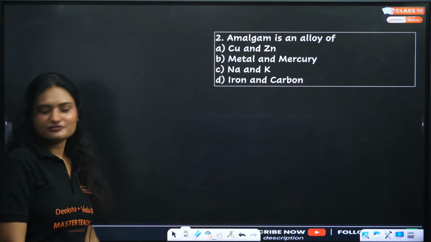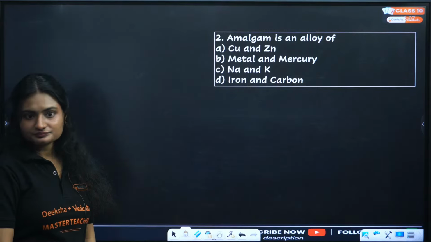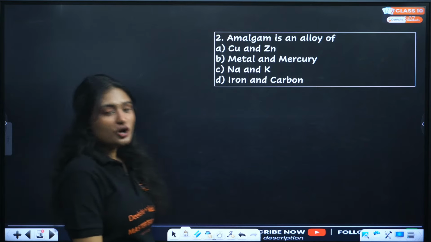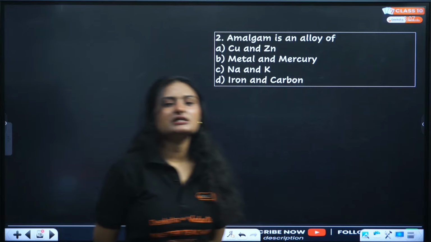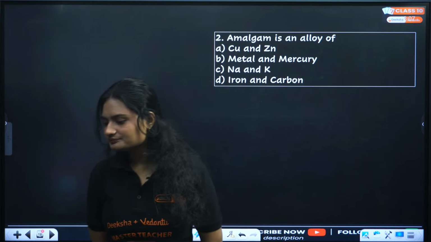Amalgam is an alloy of. This one's also easy. Amalgam is an alloy of: A, copper and zinc; B, metal and mercury; C, sodium and potassium; D, iron and carbon. Answer it quickly.